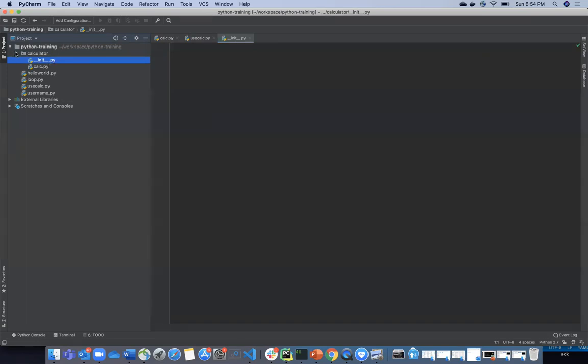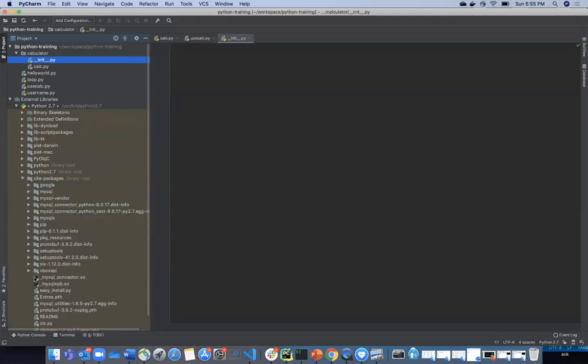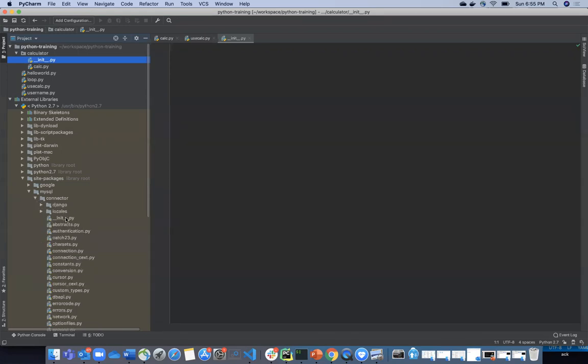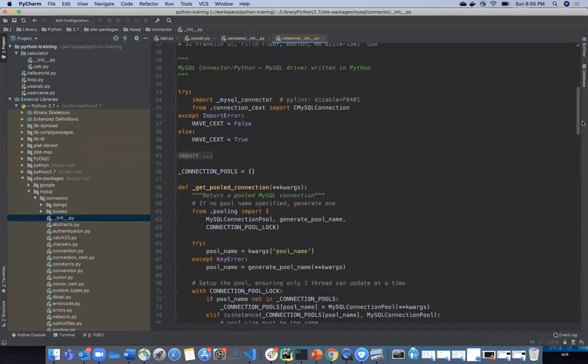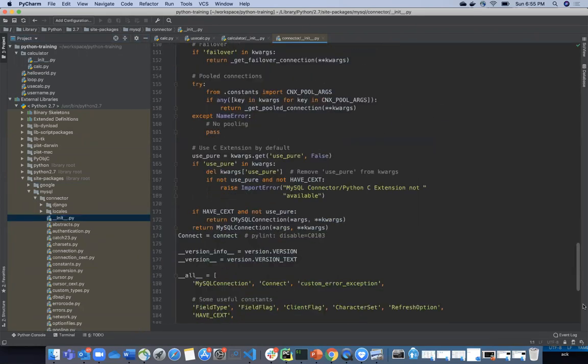And in all of these packages, you will see this file is automatically created. For example, in site-packages, let me go to a package called mysql connector. See, everywhere this file init.py is there, and they have written some initialization code there.